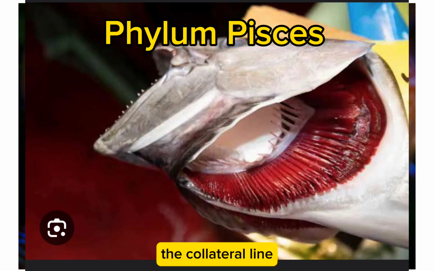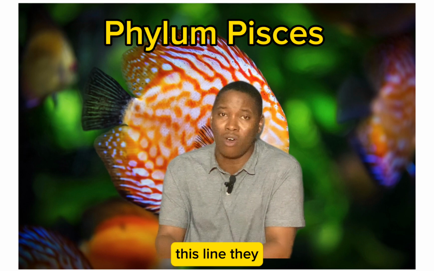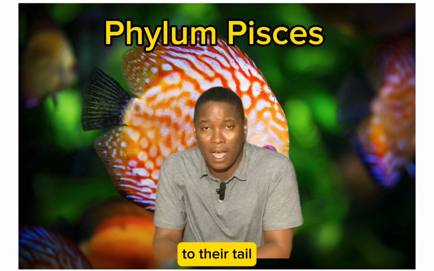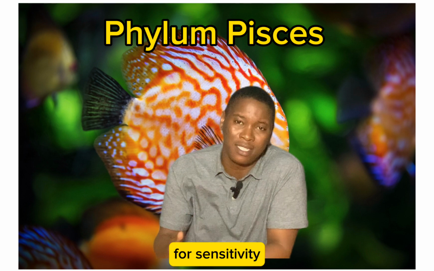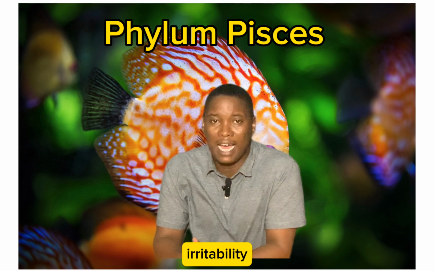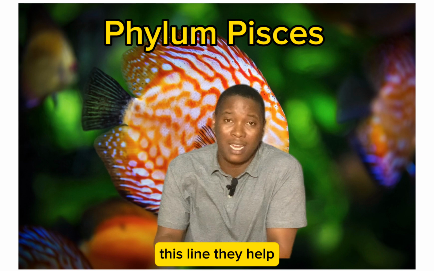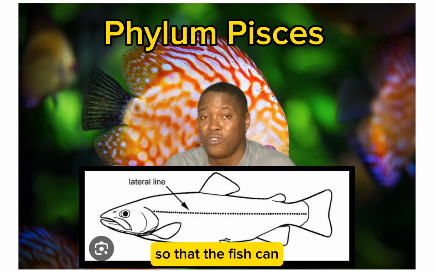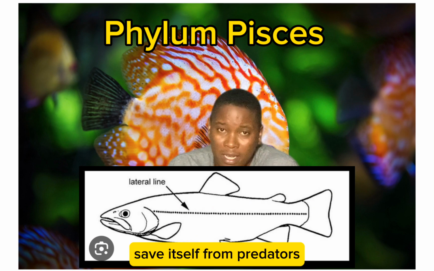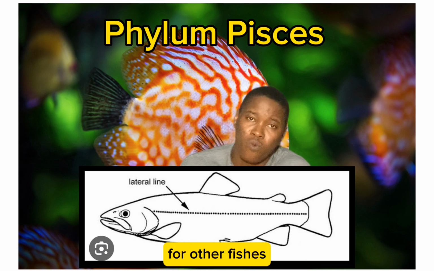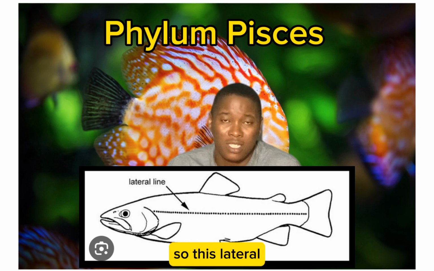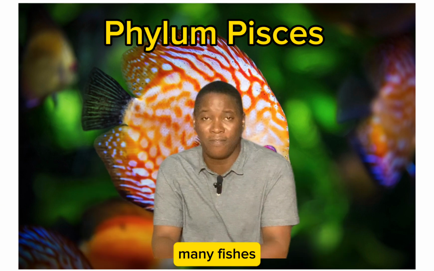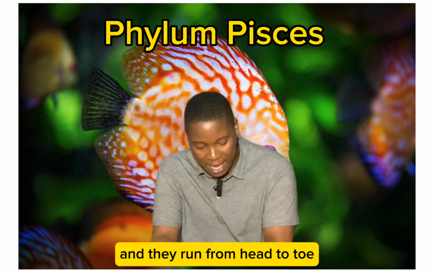Fishes also have what is called the lateral line. This line runs from their head to their tail, and what this line is for is sensitivity, irritability. As the fish is inside water, this line helps the fish to detect any movement in the water, so that the fish can save itself from predators and other fishes that want to destroy it, that want to eat it. So this lateral line is very important. Many fishes have it, and it runs from head to toe.